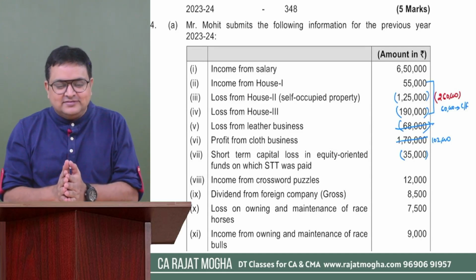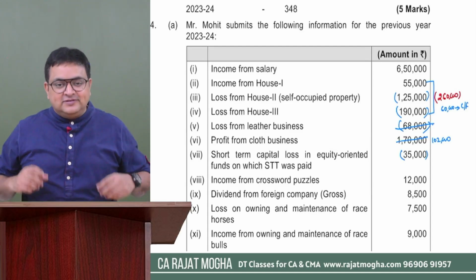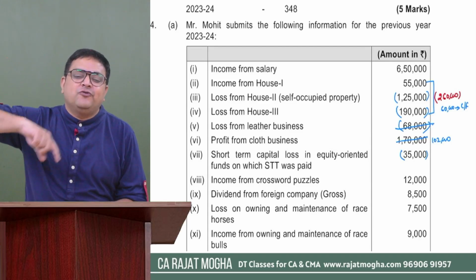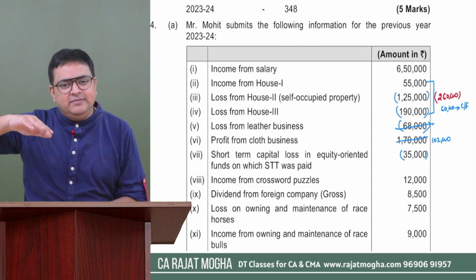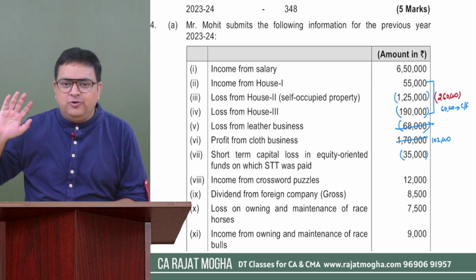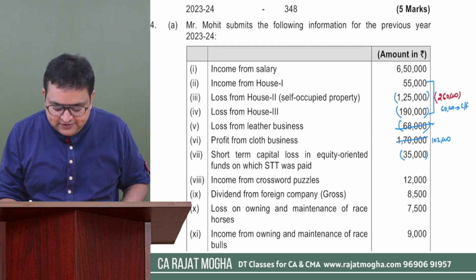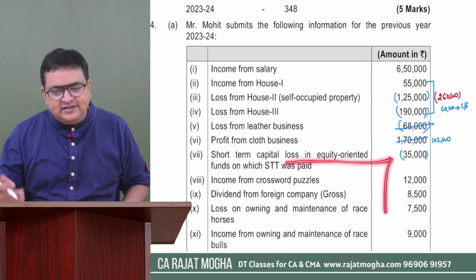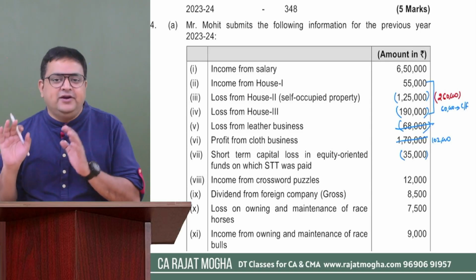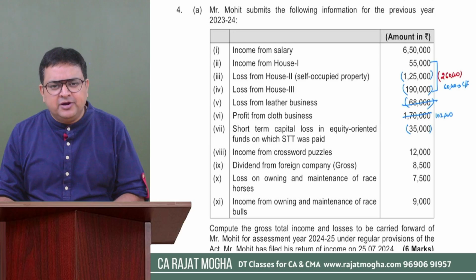To summarize, if there are losses under the head capital gains, they cannot be set off from other heads. Short term can be set off from either short term or long term. Long term can only be set off from long term. I hope that you are able to recall this provision. So what should I do with this short-term loss? We will find if there is any short-term gain or long-term gain, then we will be able to set it off. Otherwise, we have to carry it forward, right? And for how many years can we carry it forward? Short-term capital losses, 8 years.